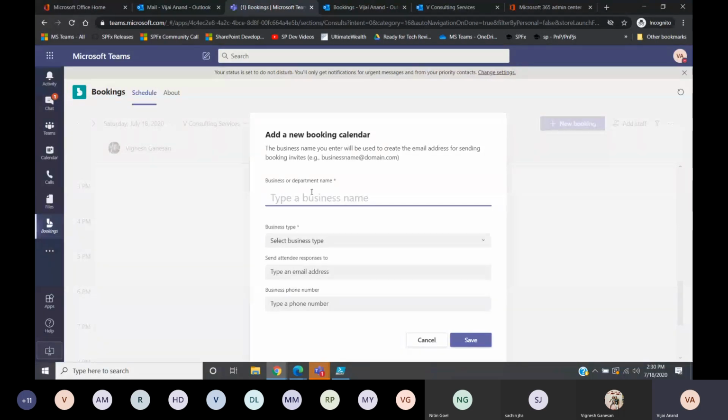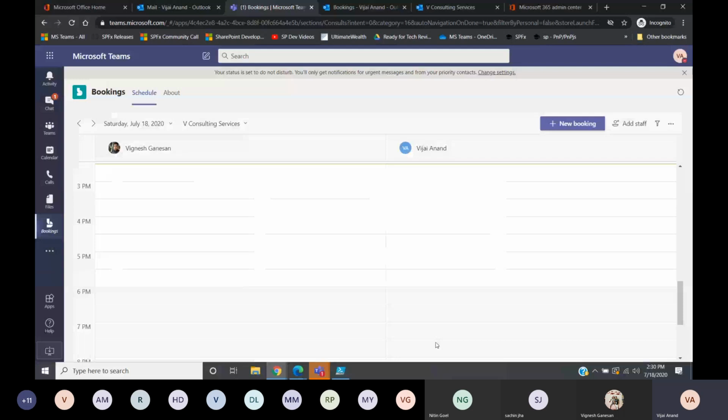Very limited options, like the business name, type, send attendee responses to, business phone number, and you can save it. So basically you can integrate with Teams and manage your booking calendar from here. It is especially useful for schedulers to manage the calendars for all the staff. So yeah, that's it from my side.